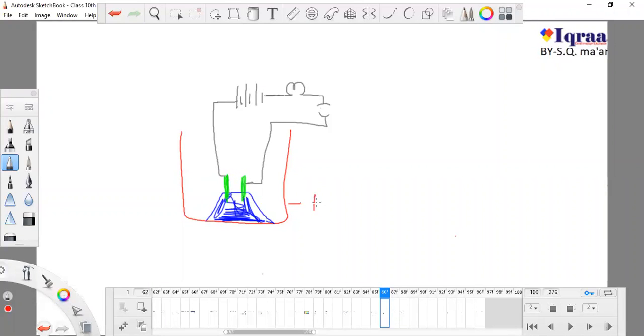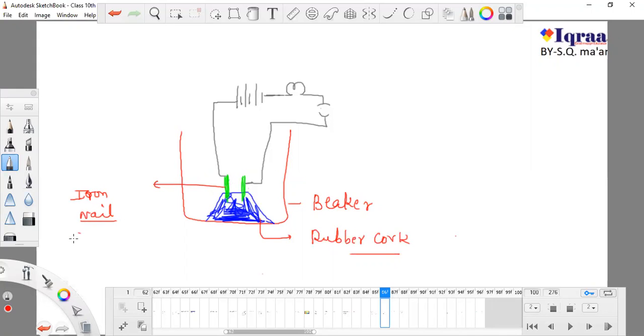So this is my beaker, and this is a rubber cork. You know that rubber is an insulator, it cannot conduct any electricity, but we have put a rubber cork in this experiment just because I want to dig these two nails. This is nail 1 and this is nail 2, these are iron nails. This rubber cork will do nothing, I just want to dig these iron nails in it so they get stabilized. Otherwise there is no use of this rubber cork.